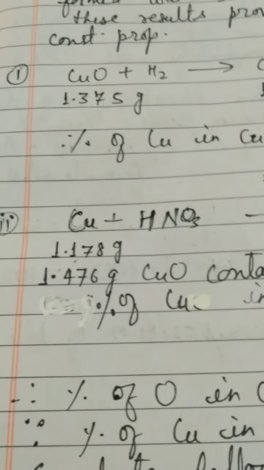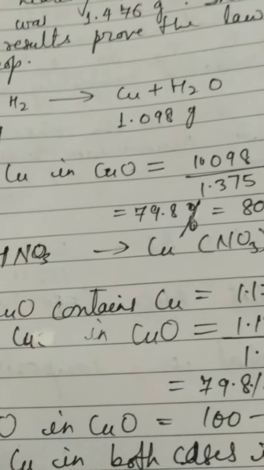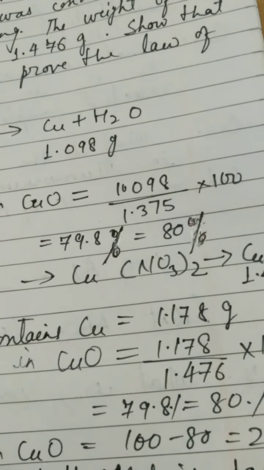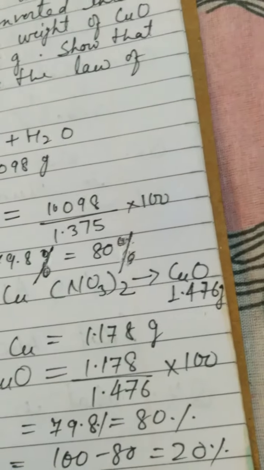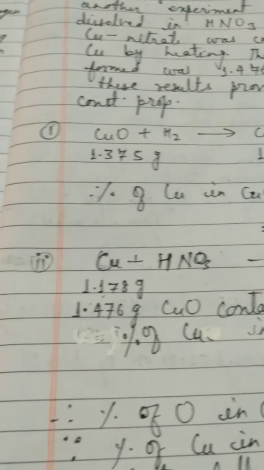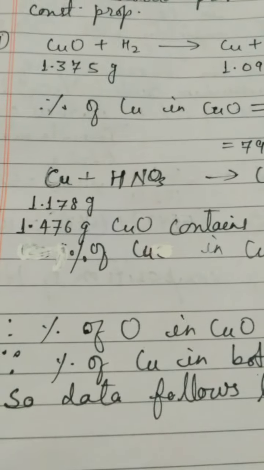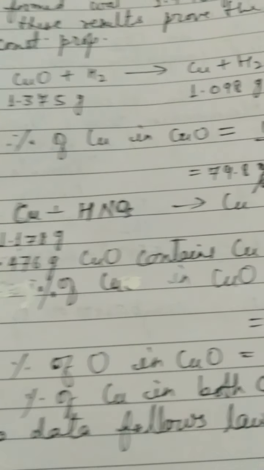The situation 2. Situation 2 is what? Copper plus nitric acid forming cupric nitrate, Cu(NO3)2 is the formula, and then it is further decomposed into cupric oxide. So here the mass is also provided of the copper and your cupric oxide at the end. Now what is the question? That 1.476 gram of cupric oxide contains copper.